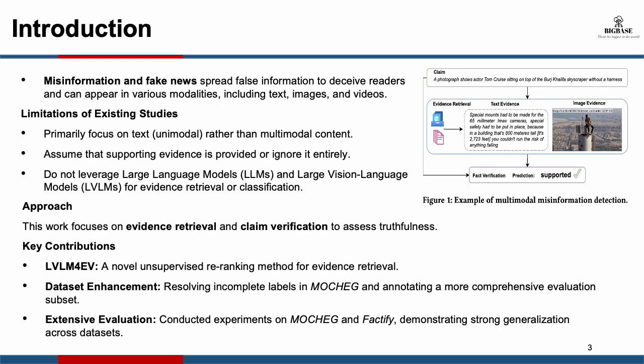Misinformation and fake news are false information to deceive readers, and they can appear in various modalities, including text, images, and videos. There are existing studies for their detection, but they have limitations. The first is that they primarily focus on only the text data, and they don't use multimodal content. And they assume that the supporting evidence is provided, or they ignore the evidence step entirely. And they do not leverage LLMs or LVLMs.